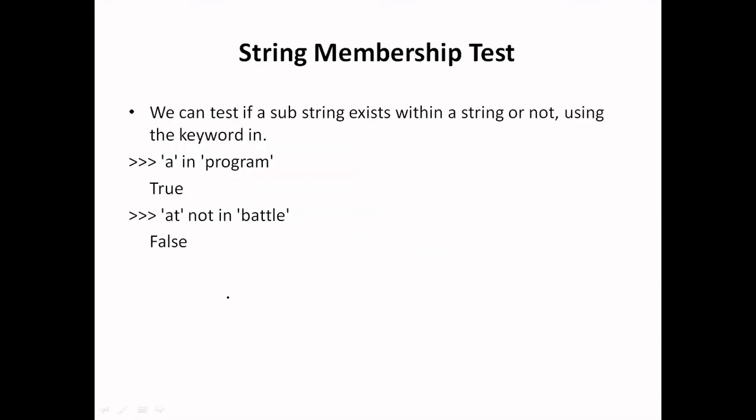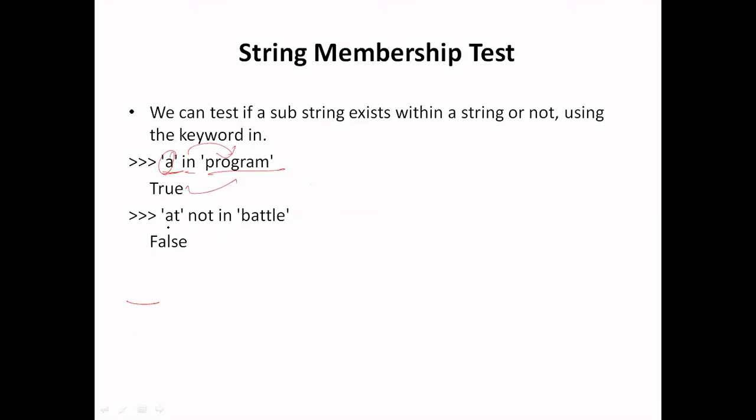We can also use the membership operator over the string, to check whether a substring is a part of a string or not, using the in or not in operator. In the first example, I have used the substring small a in program. If this small a occurs in this string, this will return true, otherwise it will return false.